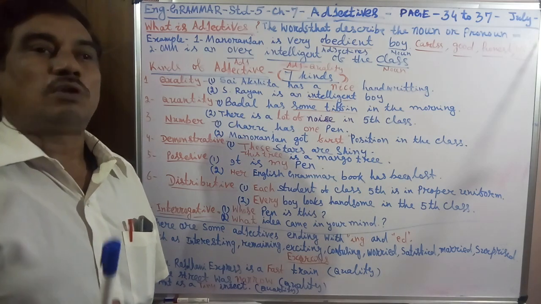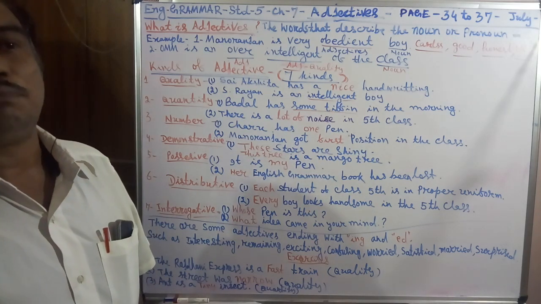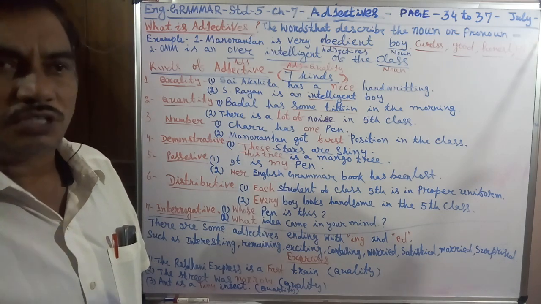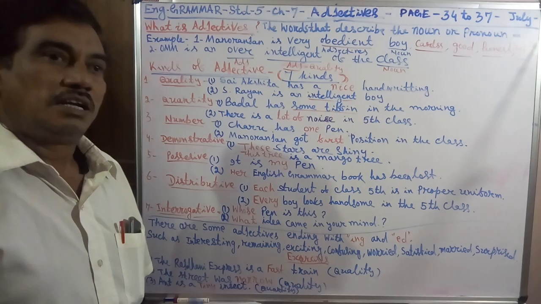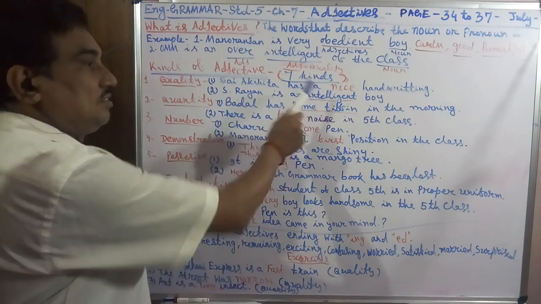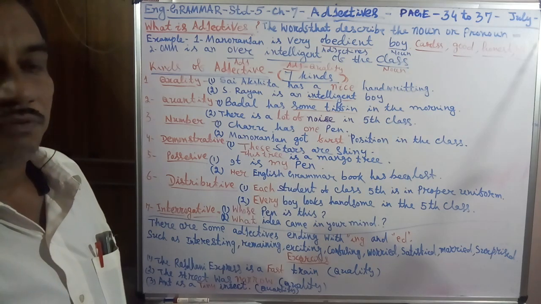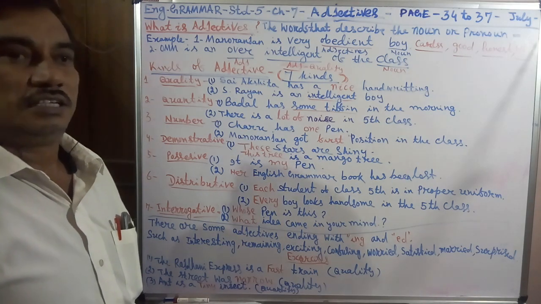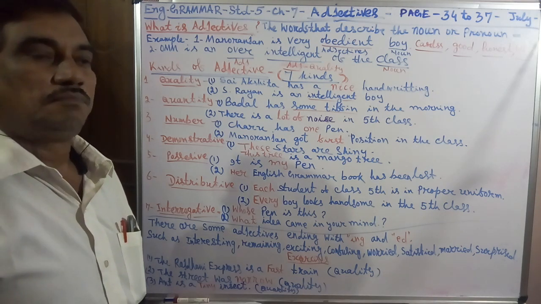So, first, quality. Sayokita has beautiful handwriting. Beautiful is the adjective. Then Ryan is an intelligent boy. Intelligent is the adjective. Which kind? It describes the quality.